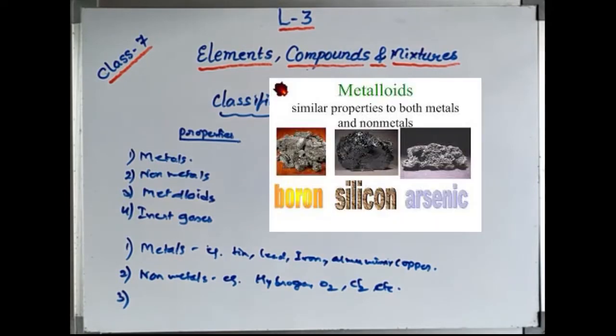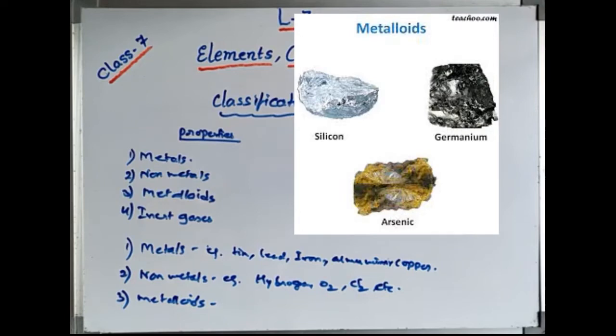Now coming to the metalloids. What is the special feature of the metalloids? They contain properties of both metals and non-metals, and they are generally solids. Okay, some examples of metalloids you can take: boron, silicon, germanium. Like this, remember there are 7 to 8 members.